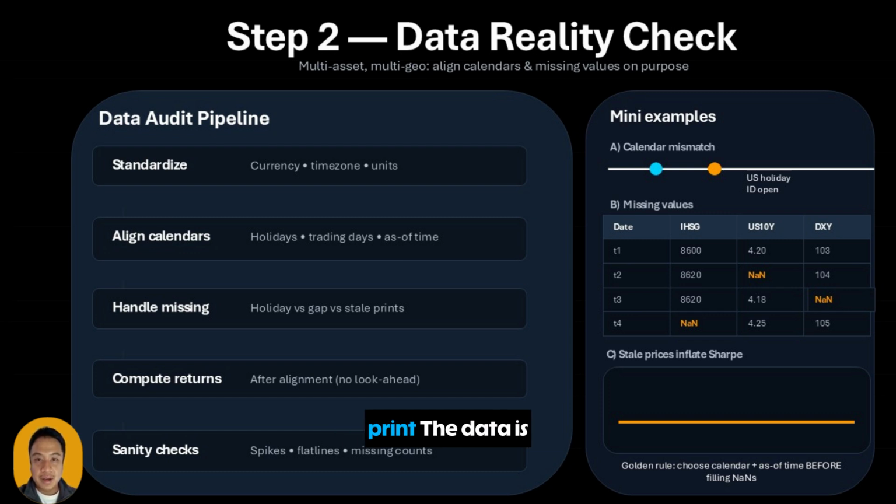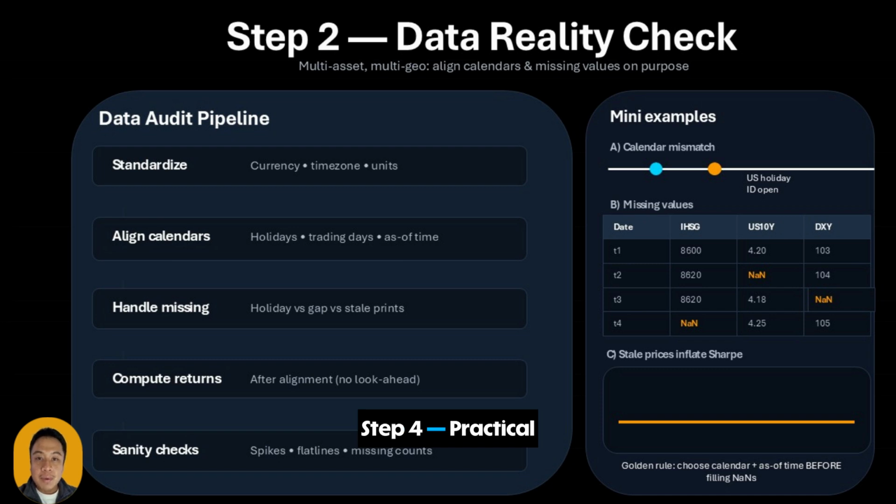Data gap, bad print. The data is broken. Forward fill here is dangerous because it fabricates stability. Better options: remove those dates, fix the source, or resample to weekly. Stale prices, especially bonds and illiquid instruments, this is the killer. Flat price lines produce fake low volatility and fake high Sharpe.